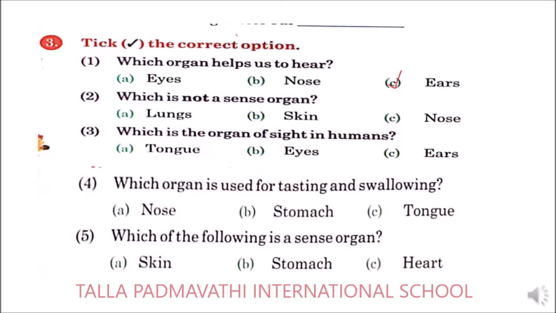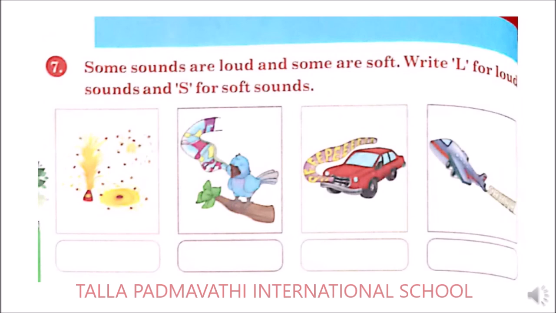Which is not a sense organ? Lungs, skin, nose. So lungs are not a sense organ. So next, which is the organ of sight in humans? Tongue, eyes, ears. So it is eyes. Which organ is used for tasting and swallowing? So tongue. Which of the following is a sense organ? Skin, stomach, heart. So which is a sense organ? Skin.